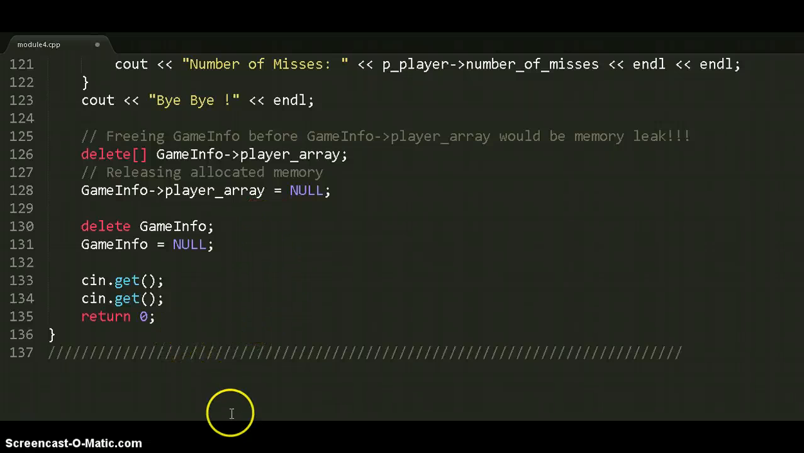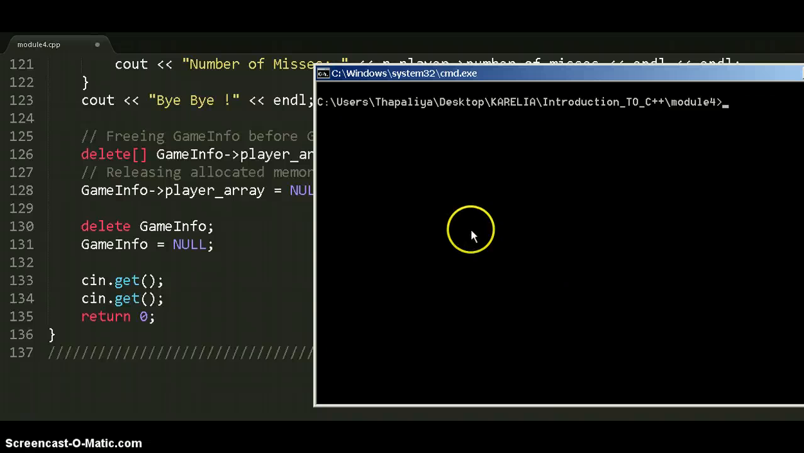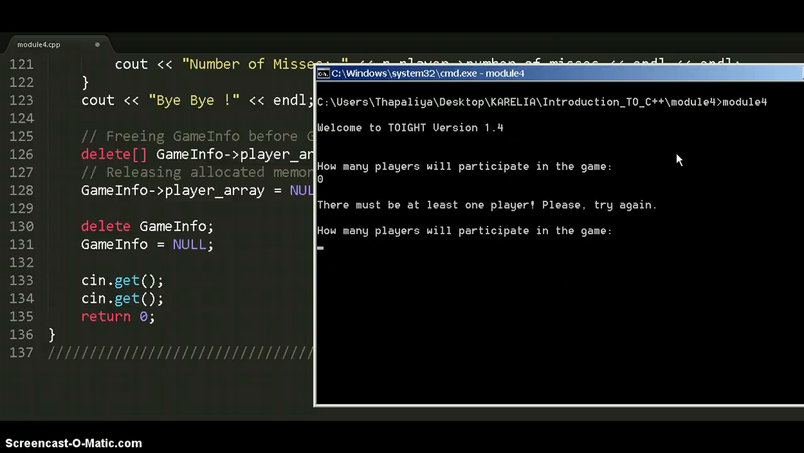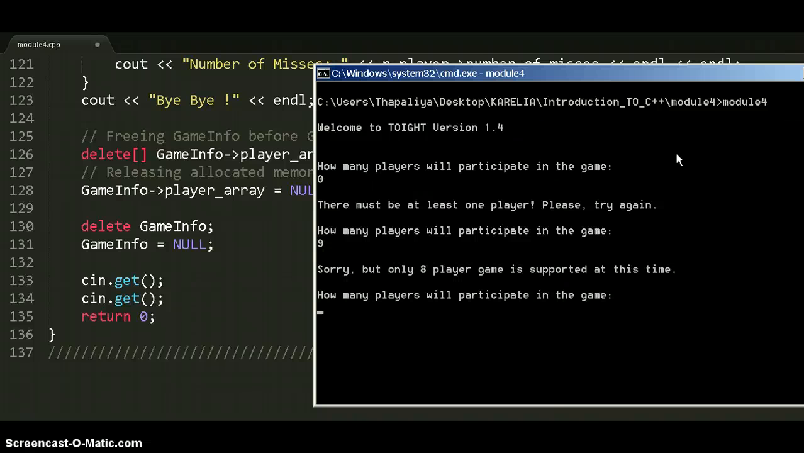So let's see whether it works or not. Then I go here and let's type module pro. Okay, how many players will participate? 0. It says there must be 1 player, so let's say 9. Only 8 players supported this time. How many players? I choose 2 now.